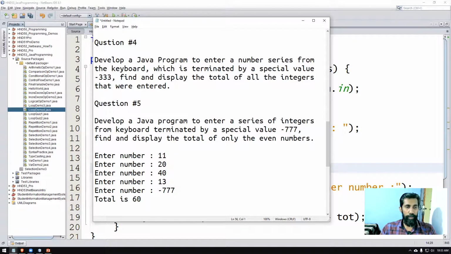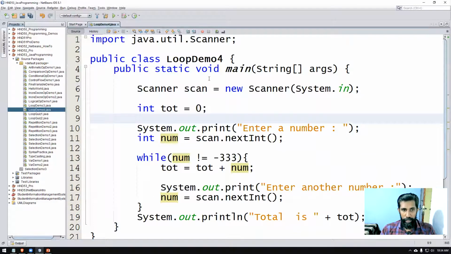So this is the output I expect. This is how the program should function. You keep on entering the numbers, and once you enter -777, the program should stop executing and display the answer, the total of even numbers only. So you have to know how to get the input from the keyboard. That is a program we did, and that is the purpose of learning it. You need to use it with a while loop or a for loop, whatever, and make sure you find the total of only the even numbers.